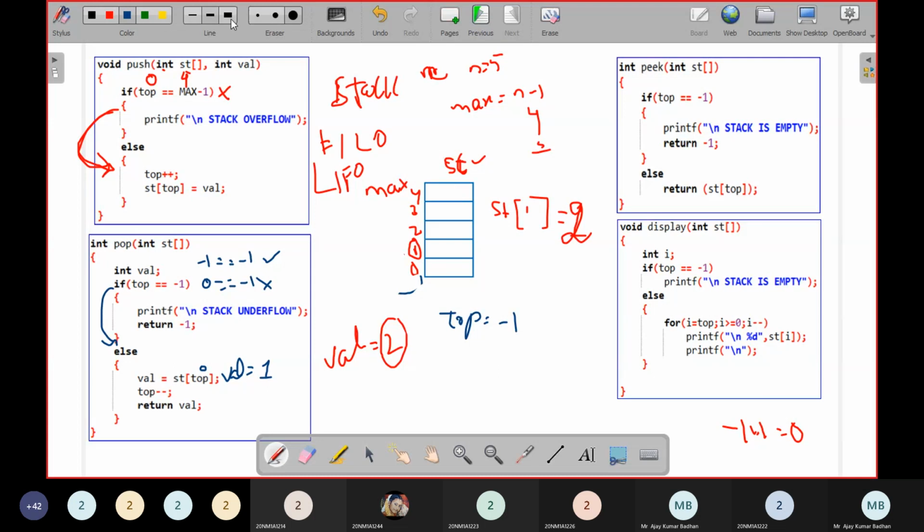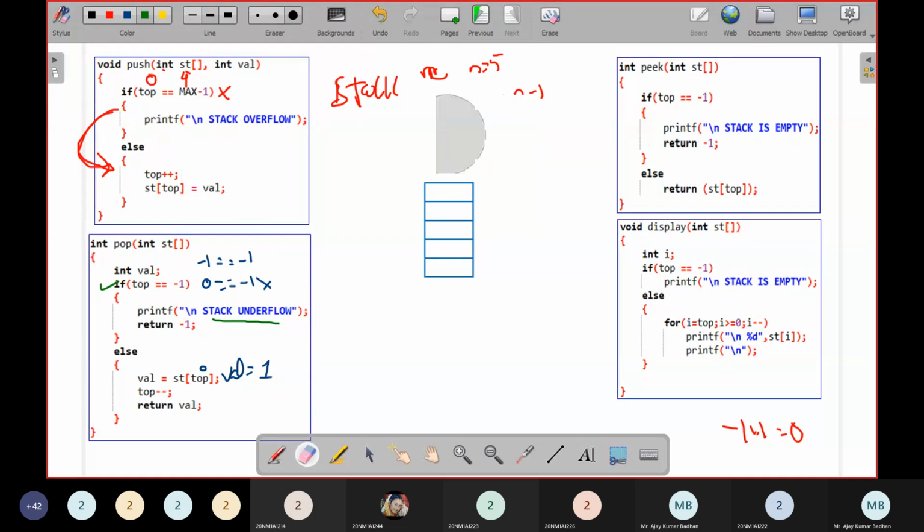So the else part will not be executed, the if part will be executed, and it will simply say that the stack is underflow. You're trying to delete an element which doesn't exist; the stack is empty, so there is no possibility of deleting an element. This is how exactly it works. I hope you have understood how this function works.